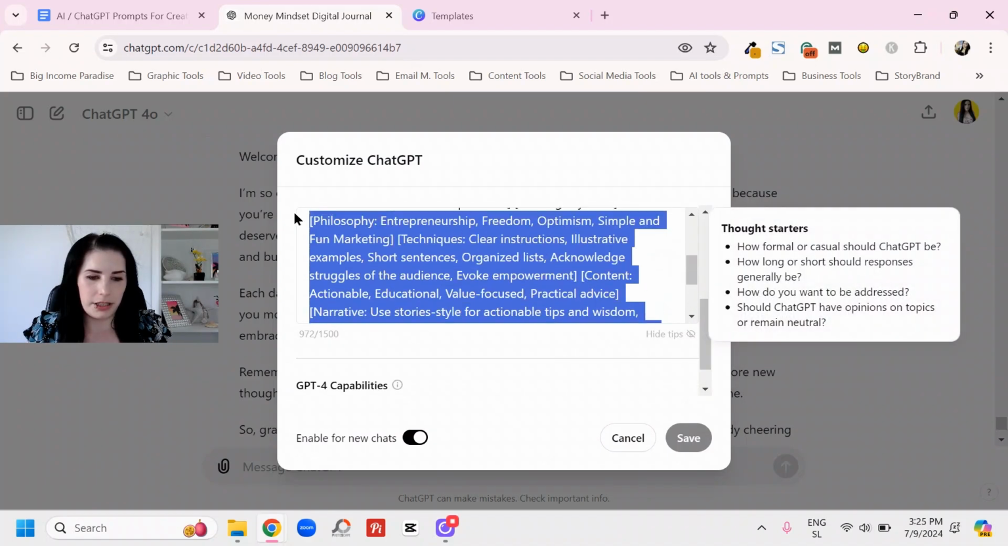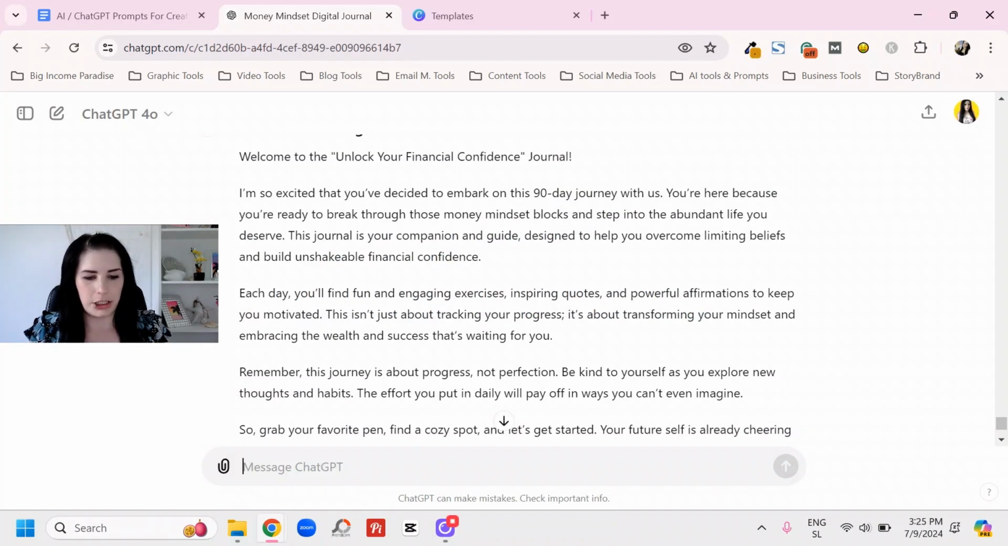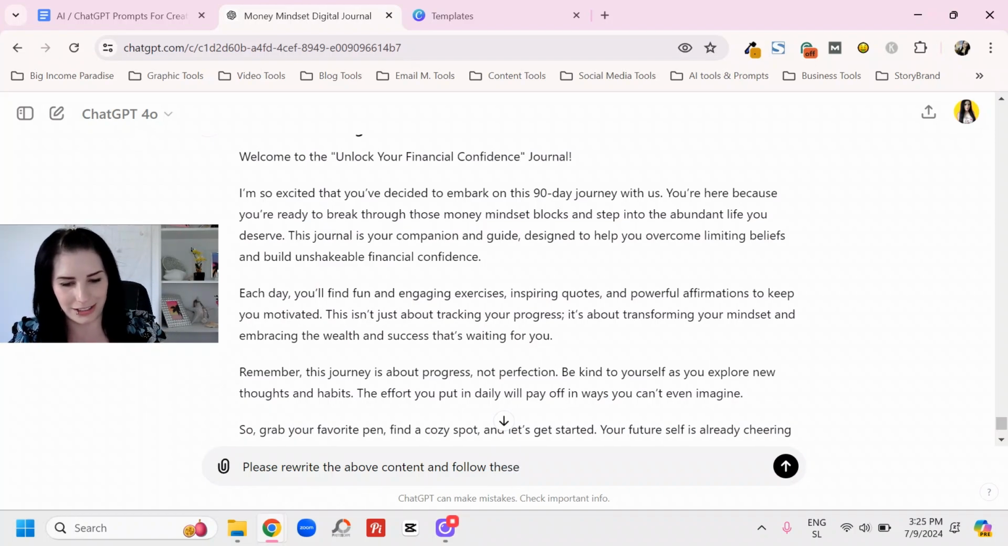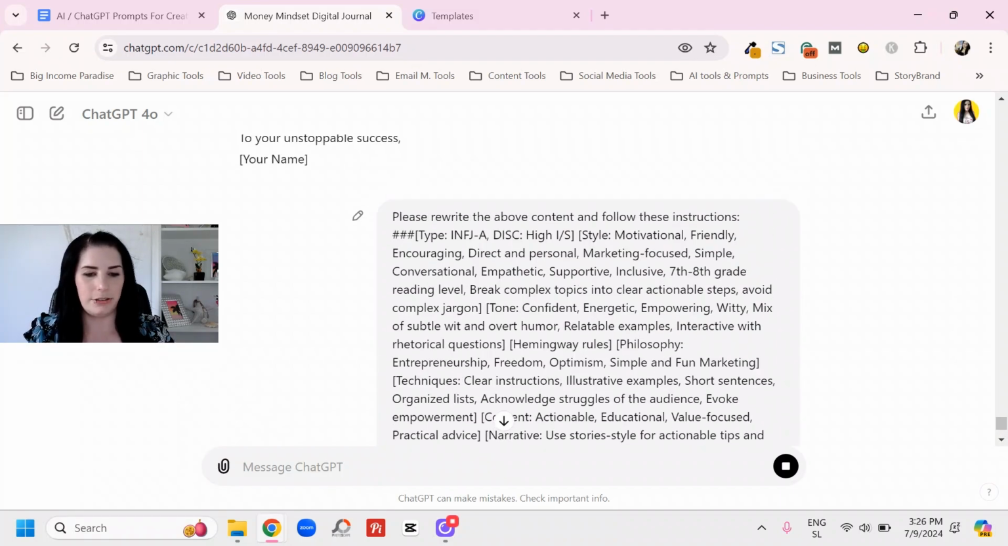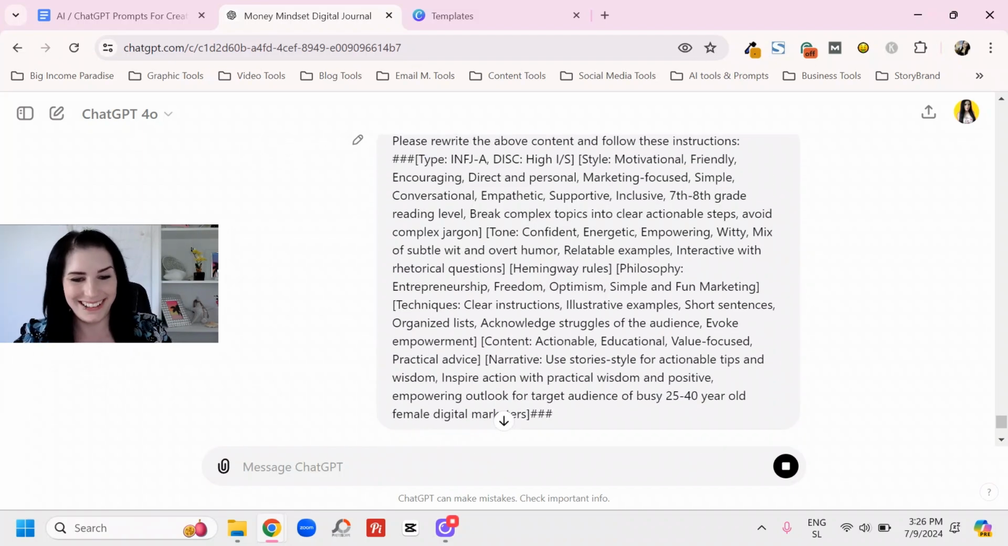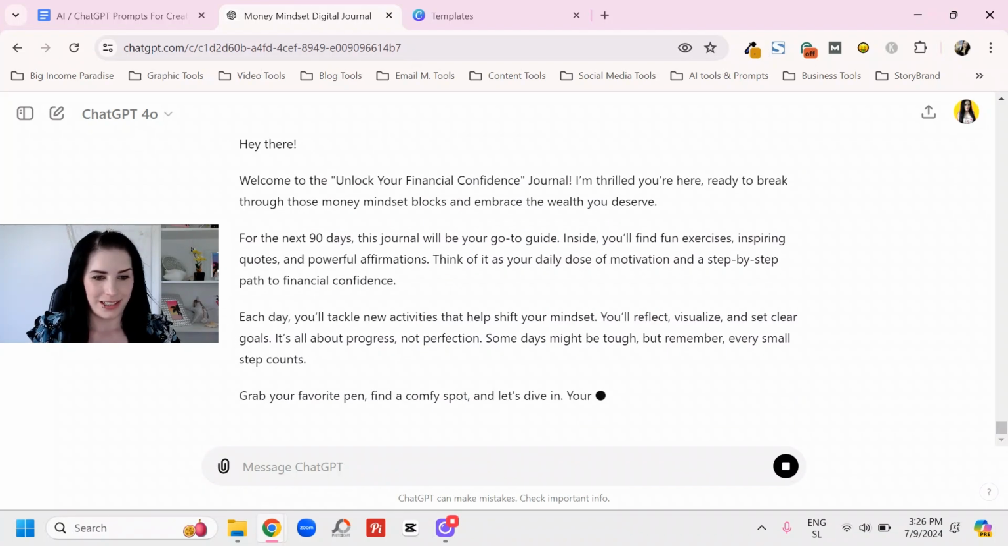Let me just copy this whole thing. And let me just tell it, please rewrite. I can't talk and type, so excuse me for being quiet right now. Rewrite. Did this. Okay, I can't even talk and type. Instructions. Let's say, and I'm going to put this in. Okay, so you see, it's just like, what is that, right? That's what you're going to learn how to do.